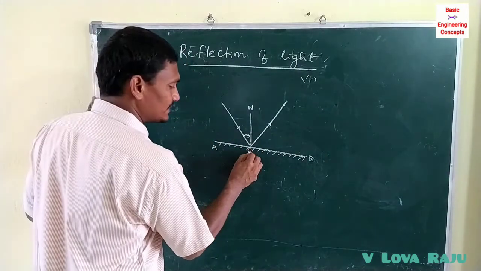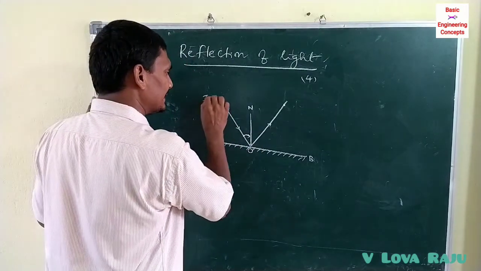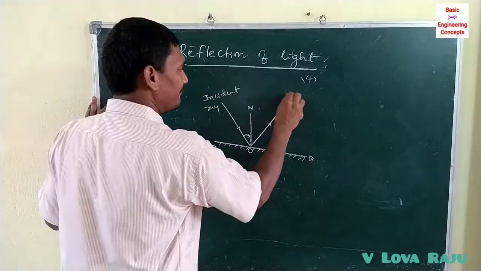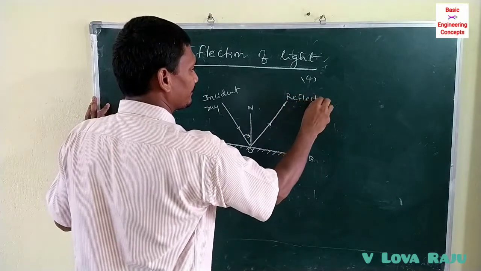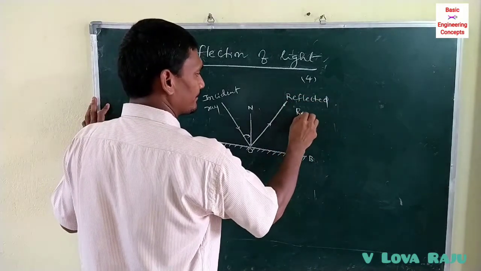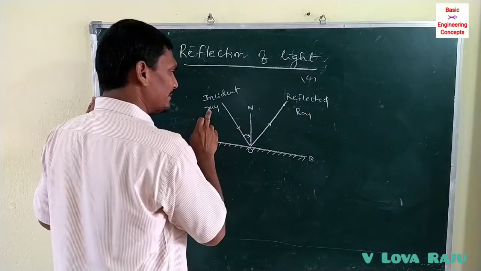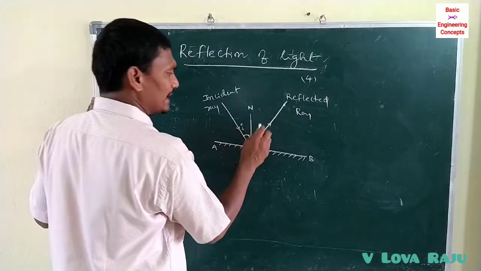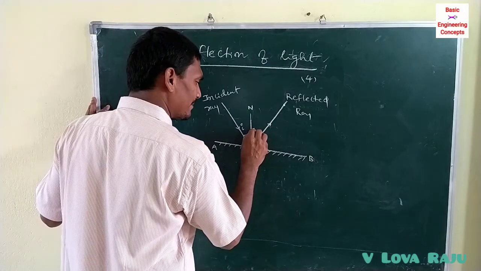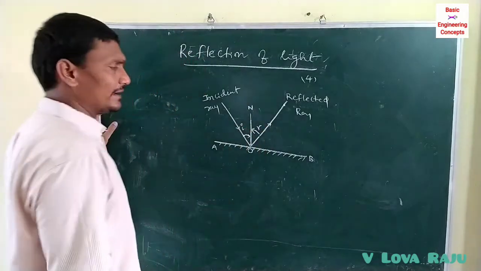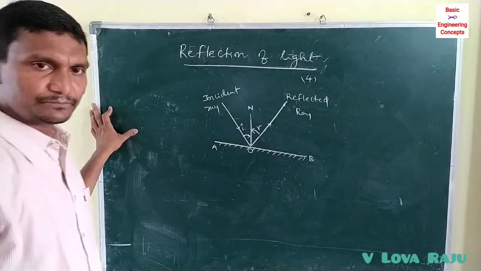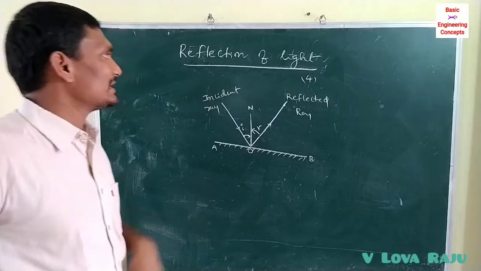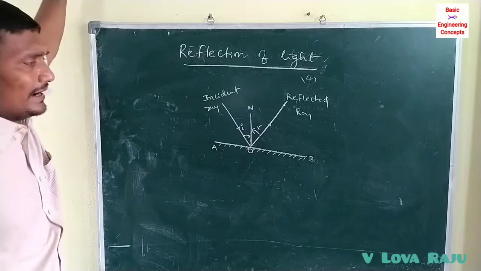This is the point of incidence O. It is the incident ray. This is the reflected ray. The angle made by the incident ray with the normal is called the incident angle, denoted by i. The angle made by the reflected ray with the normal is called the angle of reflection. Whenever light stays in the same medium after reflection, it is called reflection of light.